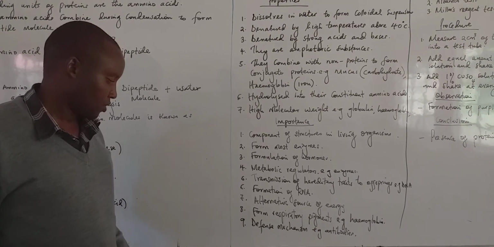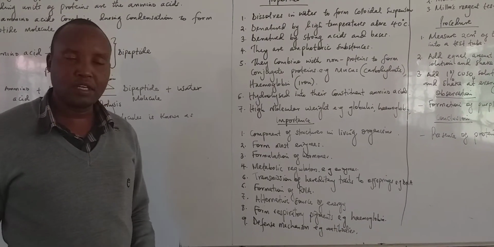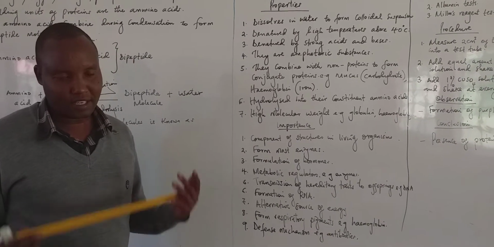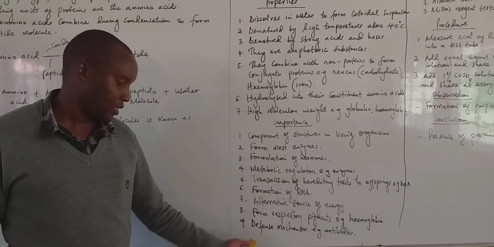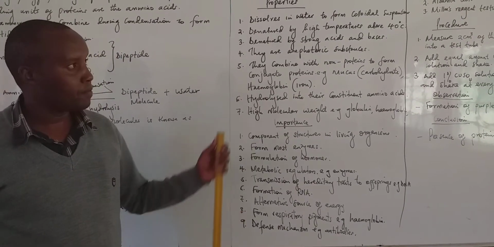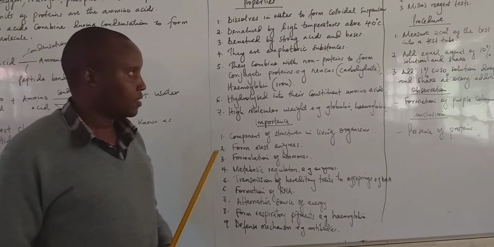Also they form the defense mechanism in the body. For example, the antibodies. Antibodies are proteins in nature. So therefore they are formed by protein molecules. So these are the importance or functions of proteins in the body.